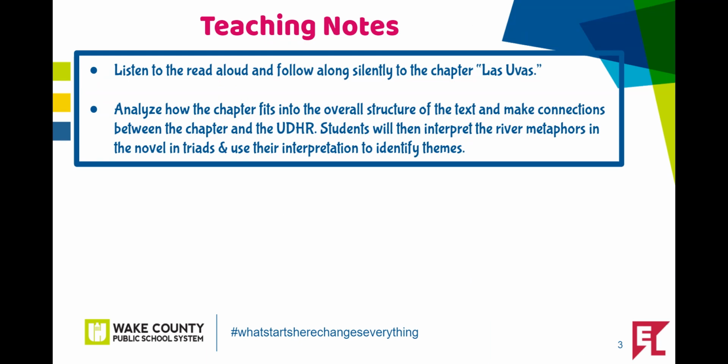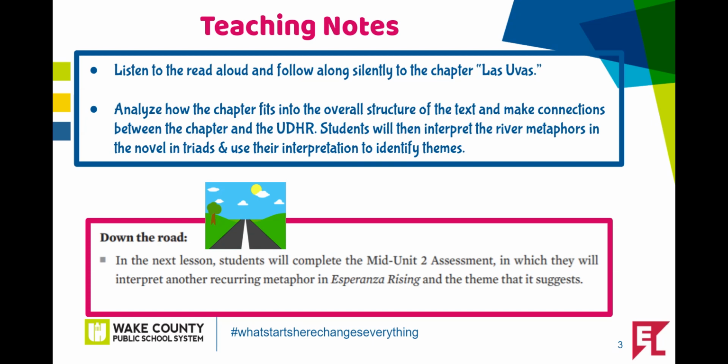In this lesson, students will listen to the read aloud and follow along silently to the chapter called Las Uvas. Again, they will analyze how the chapter fits into the overall structure of the text and make connections. They will then interpret the river metaphors in the novel in triads and use their interpretation to identify themes. Down the road, in the next lesson, students will complete the Mid-Unit 2 assessment, in which they will interpret another reoccurring metaphor in Esperanza Rising and the theme it suggests.